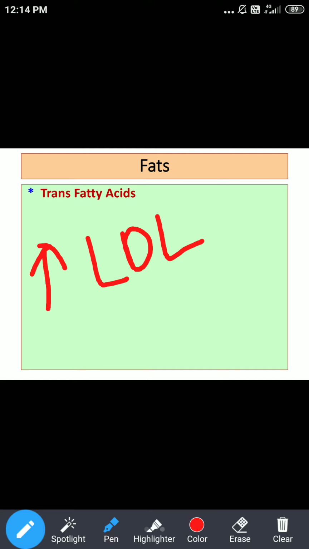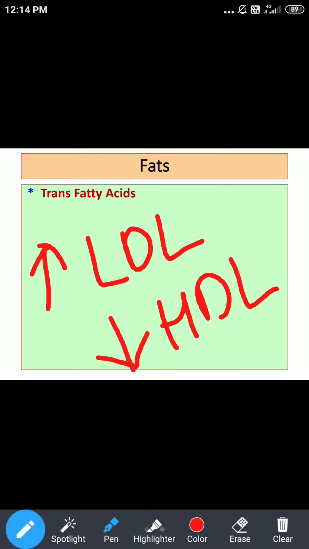Another important thing, the protective lipoprotein is HDL, high density lipoprotein, and the level of HDL is reduced. So trans fatty acids increase the LDL level, and at the same time they reduce the protective lipoprotein, that is high density lipoprotein. This is one of the important things to understand about trans fatty acids.